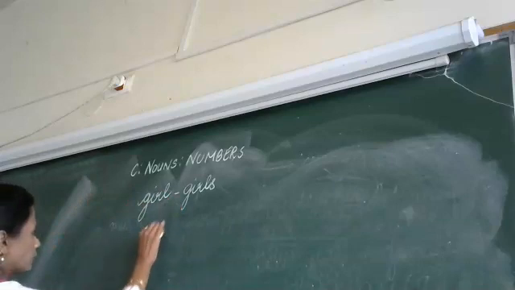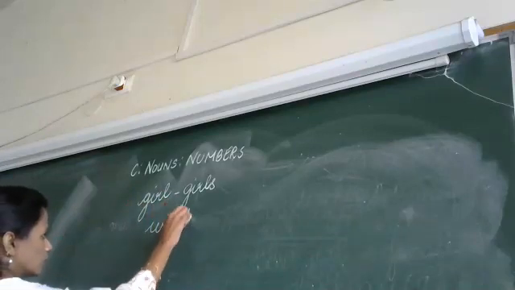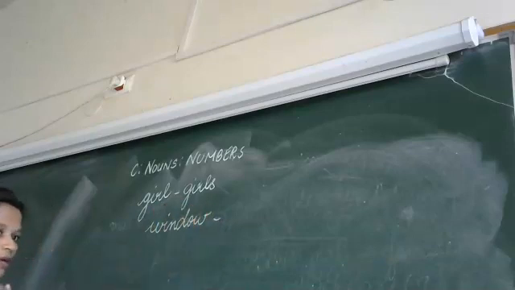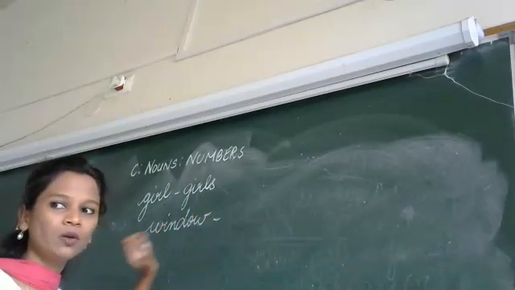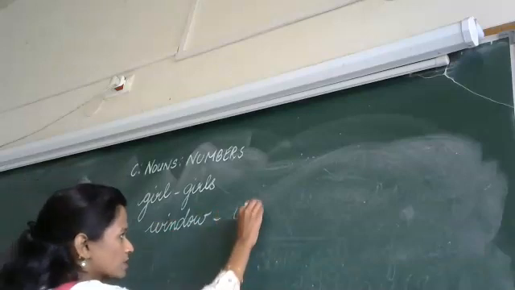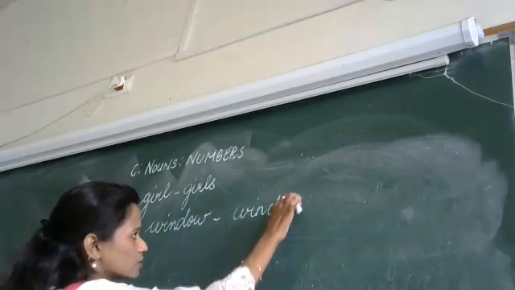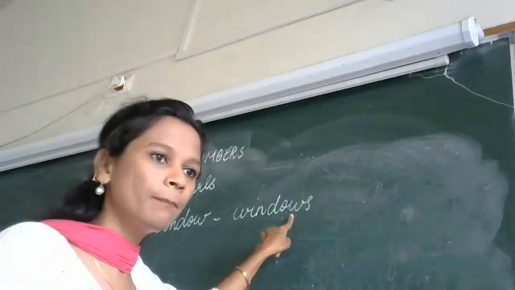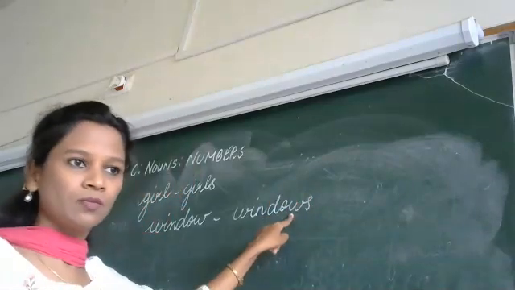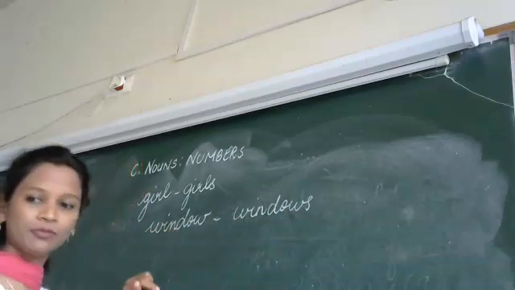Right? Then we have window. What do I need to add? It is a singular noun. To make it a plural noun, what do I need to add? Yes, I need to add S to my singular noun to make it a plural noun. Okay, now next we have.